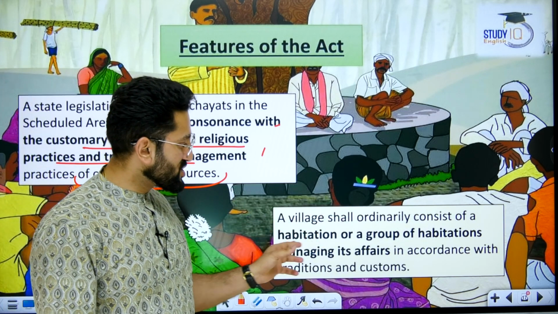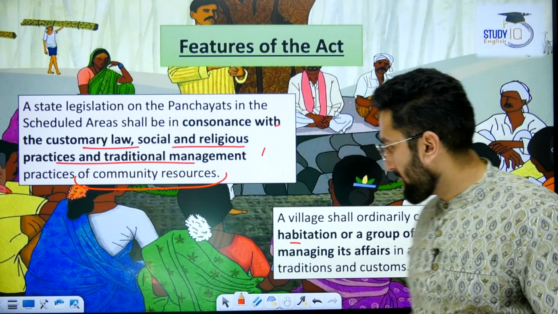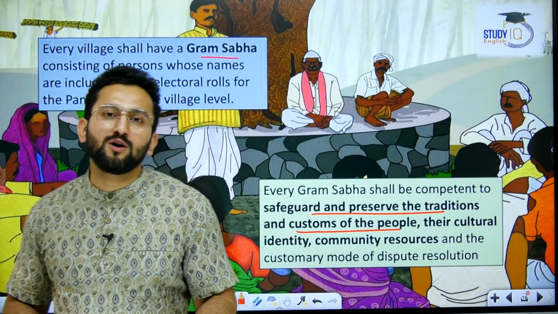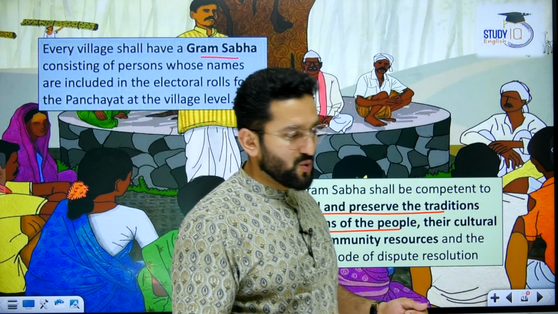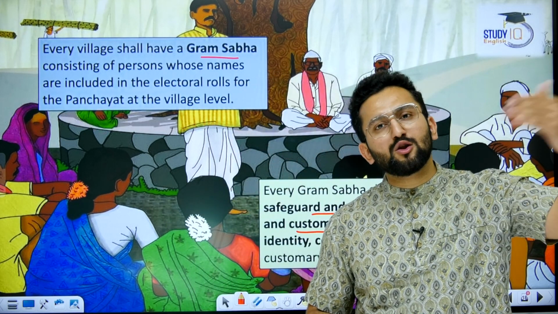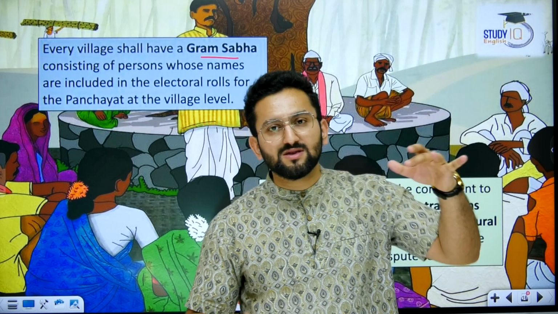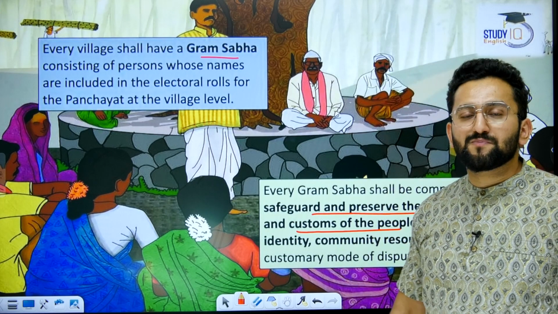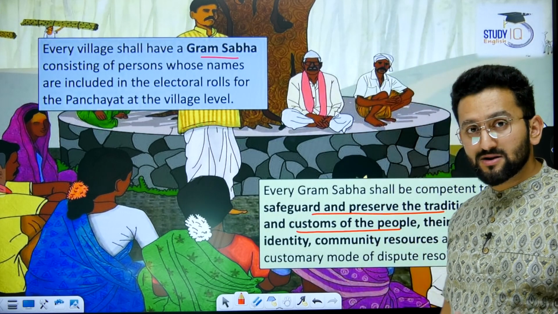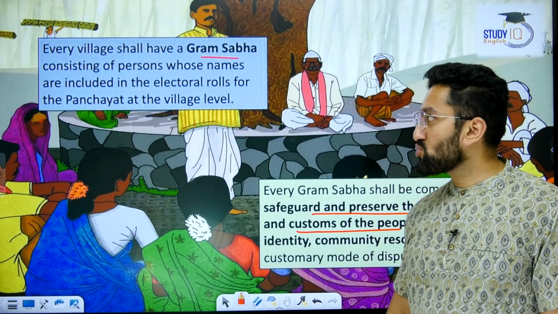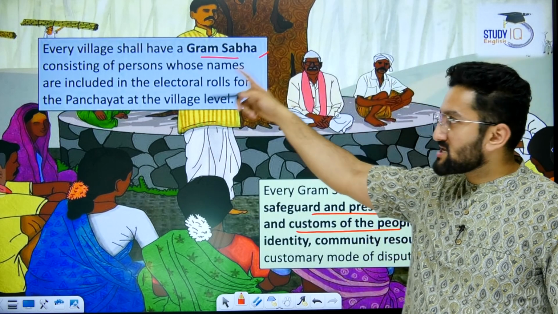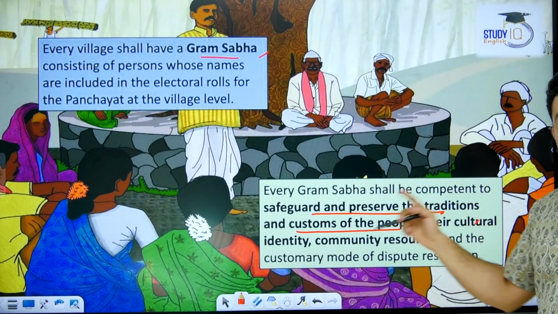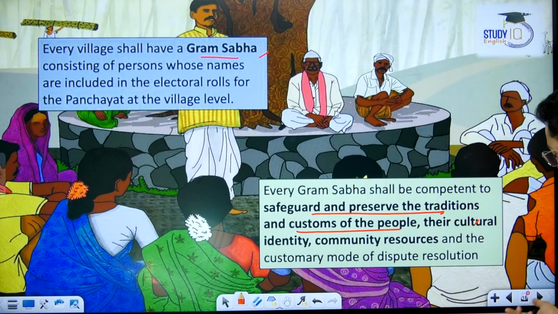A village shall ordinarily consist of habitation or group of habitation. Because in some areas, in tribal areas, what used to happen, what is happening even now, there are 6-7 houses in one patch. Then you go say 1 kilometer ahead, or say 800 meters ahead, then you will see 10 houses, then 25 houses after 1.5 kilometer. So in this case, we have to group these habitations, right? And the services of this act should be extended to all. Every village shall have Gram Sabha consisting of persons. Every Gram Sabha shall be competent to safeguard and preserve tradition and customs of the people and their cultural identity.